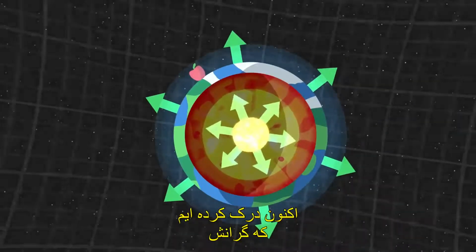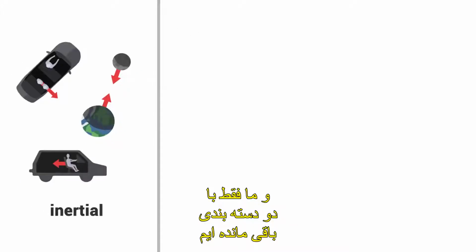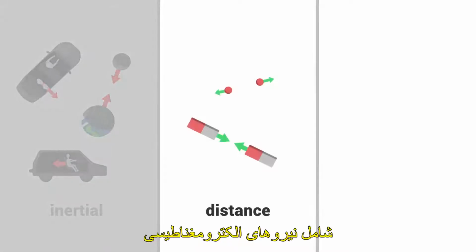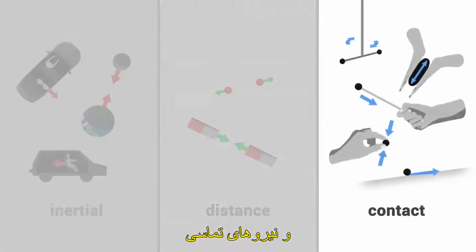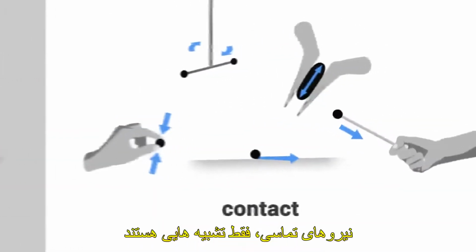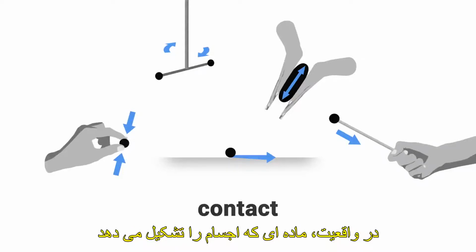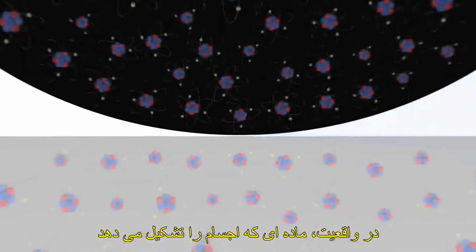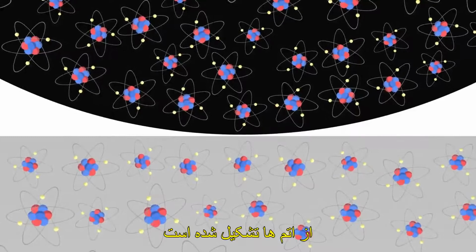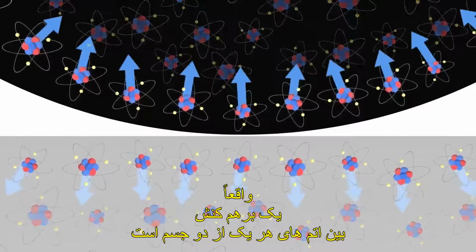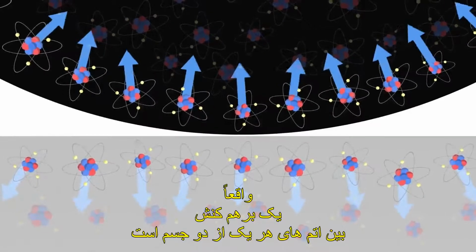We now understand that gravity is merely another inertial force, and we are left with two categories only: actions at a distance, including electromagnetic forces, and contact forces. But if we think about it, contact forces are only approximations. In reality, the matter that makes up objects is made up of atoms. When we observe a contact force at our scale, it is really an interaction between the atoms of each of the two objects.